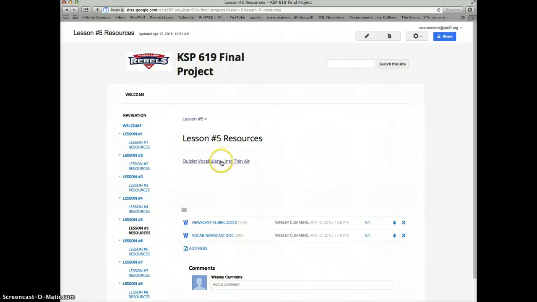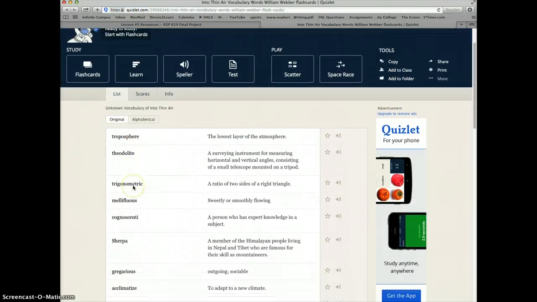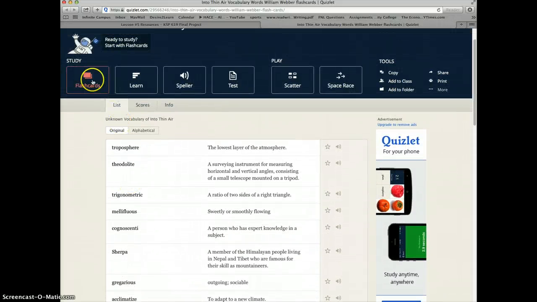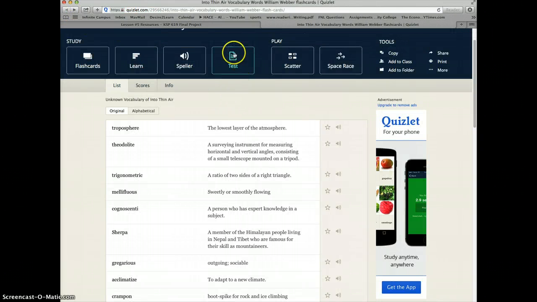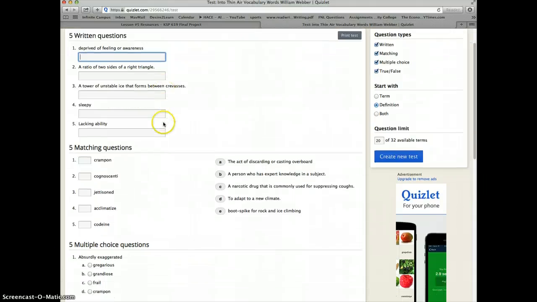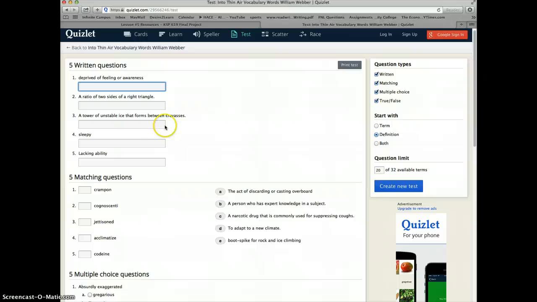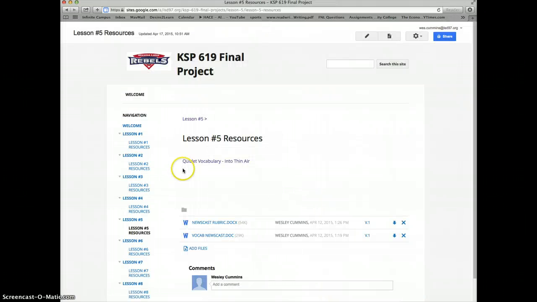So on the resource page here, first is a link to the Quizlet website that has all of the different vocabulary words right here. As you can see, there's a handful of things that you can do, something as simple as flashcards. But the test is right here that they would take on it. And like I said, once they feel like they're comfortable taking it and they score well enough on it, they show that to me, and then they can move on to doing their skit or their newscast.